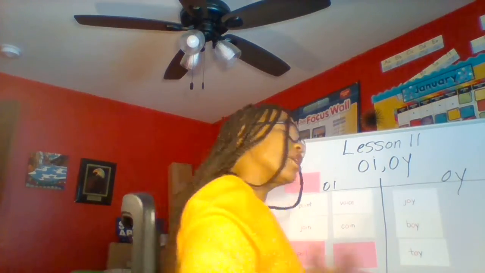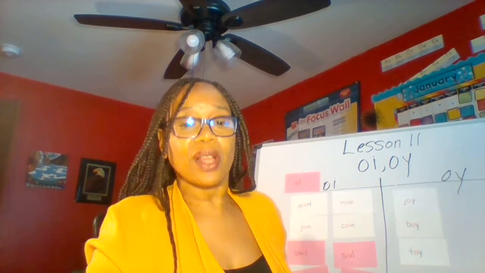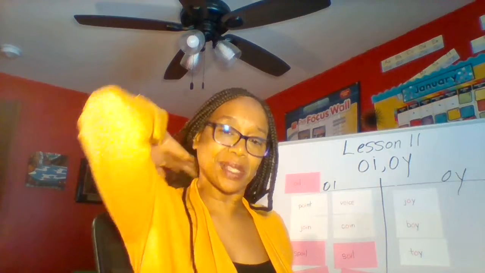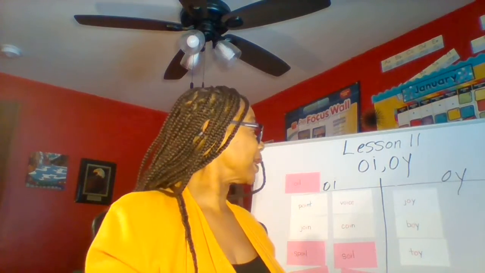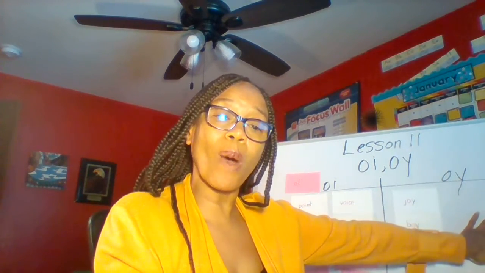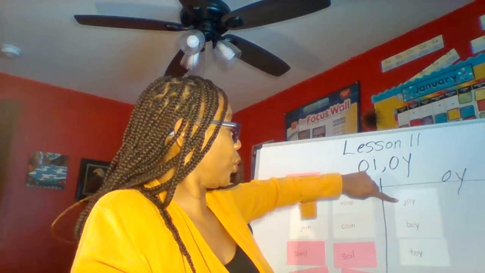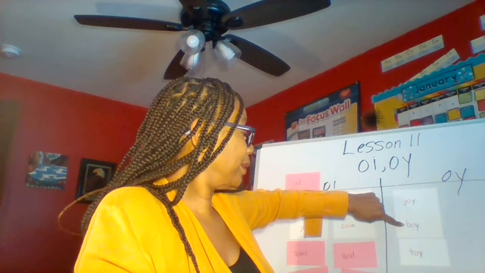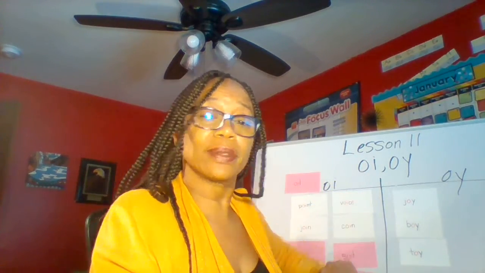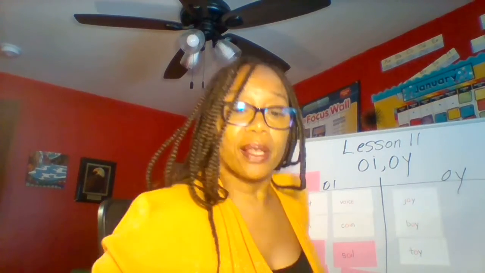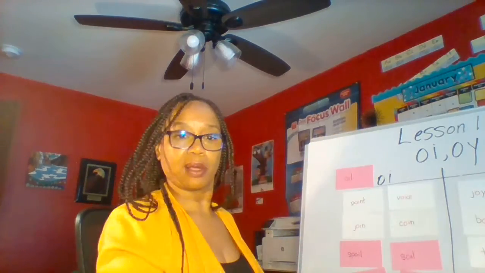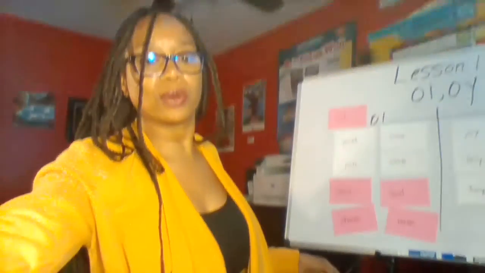Awesome. So let's go over the words that have the oi sound with the two different spellings. Let's start here. We have OY. We have joy, boy, and toy. Now let me just move this over a little bit so you can see. Beautiful. All right.